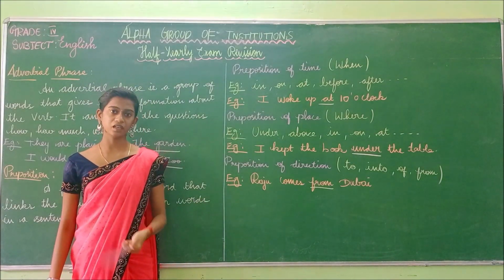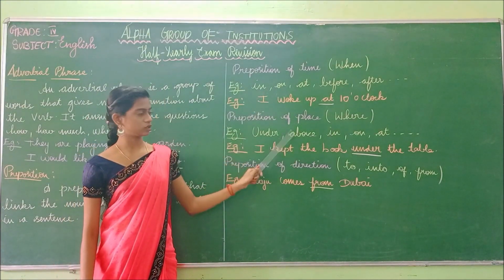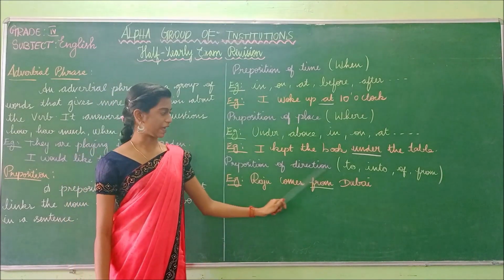Okay, I kept the book under the table. So the answer to the question word where is known as the preposition of place. And the last one is preposition of direction.